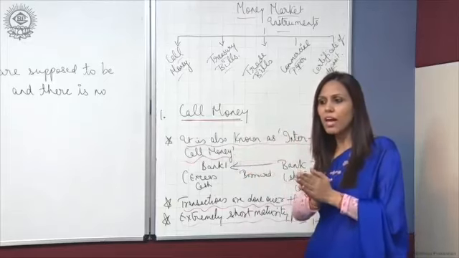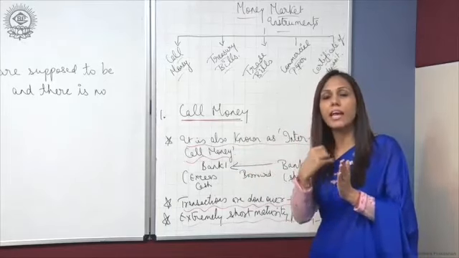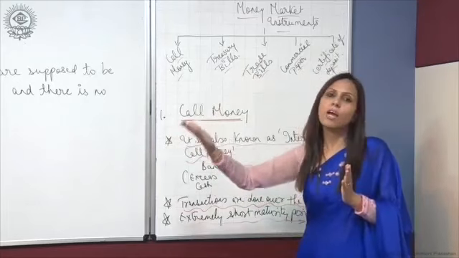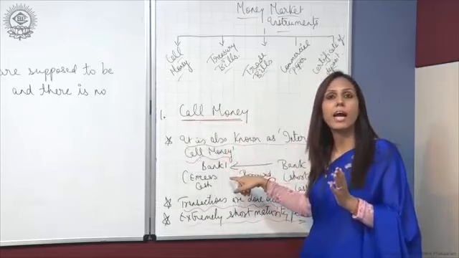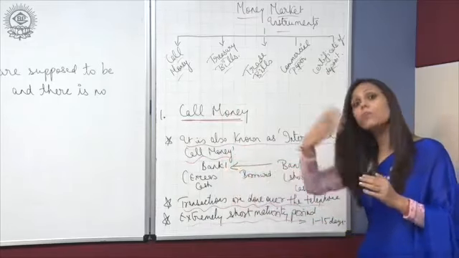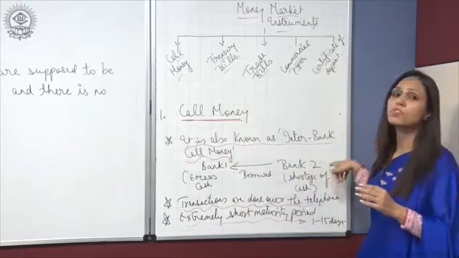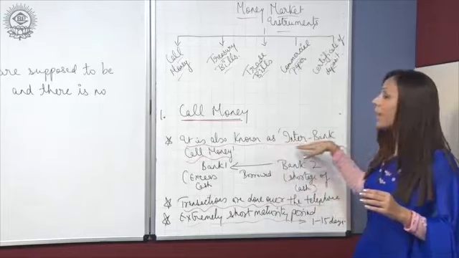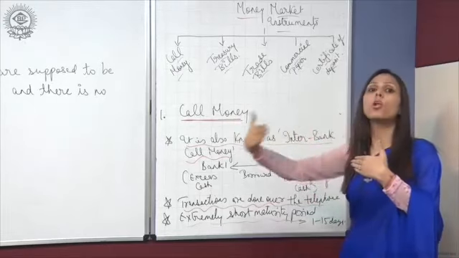So the banks which have a shortage of cash generally borrow cash from the banks which have excess cash, right? Banks which have excess cash lend money to the banks which have a shortage of cash, fine. So that's why it is called interbank call money.